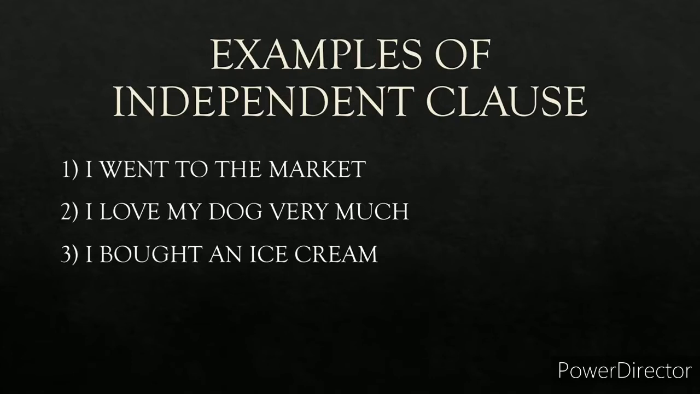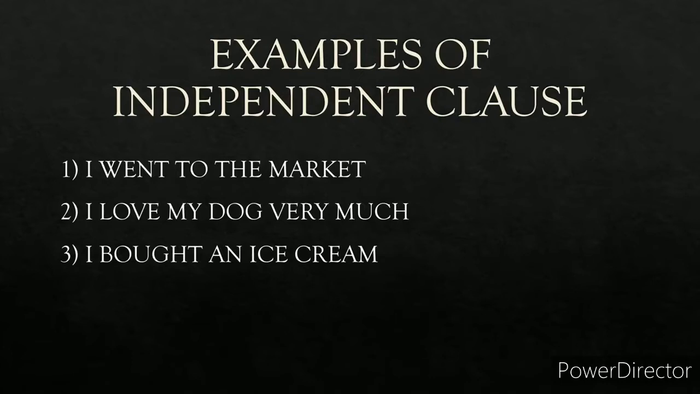I love my dog very much. This again is a complete sentence. I is the subject, love is a verb. Why is I the subject? Because the sentence is about I. I is the doer of the action. So I is the subject, love is the verb. So it's a complete sentence, and that's why it becomes an example of the independent clause.